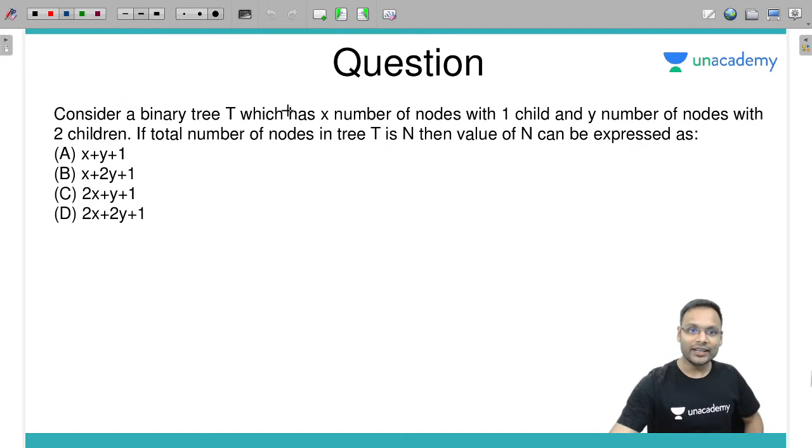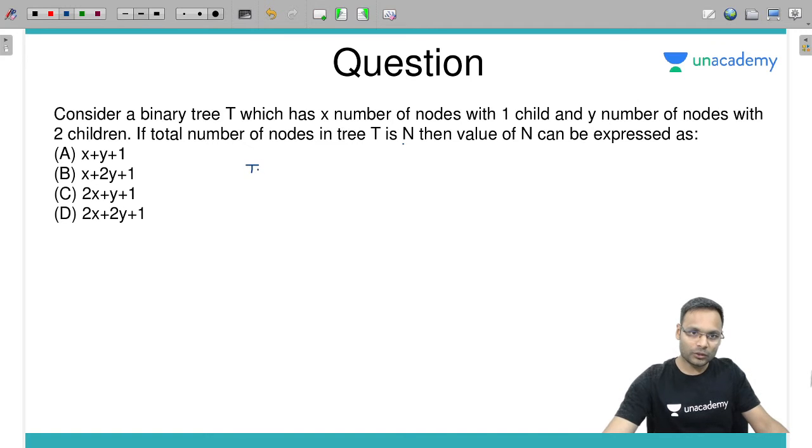Consider a binary tree T which has X number of nodes with one child and Y number of nodes with two children. Fine. If total number of nodes in T is N, then the value of N can be expressed as.